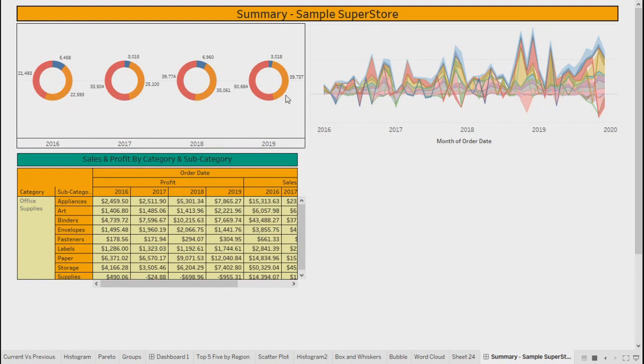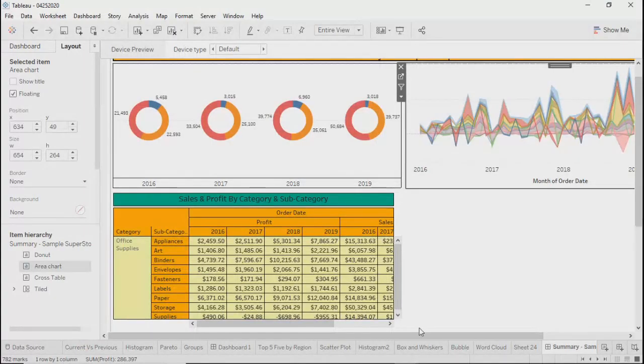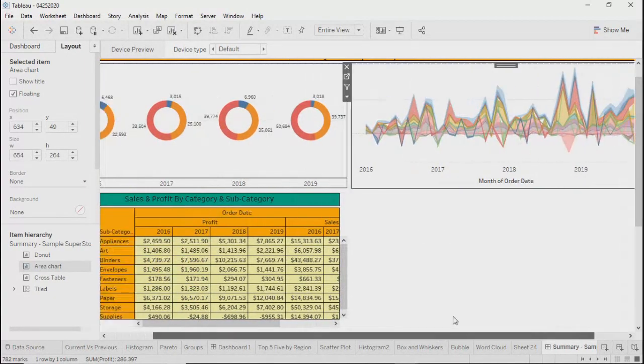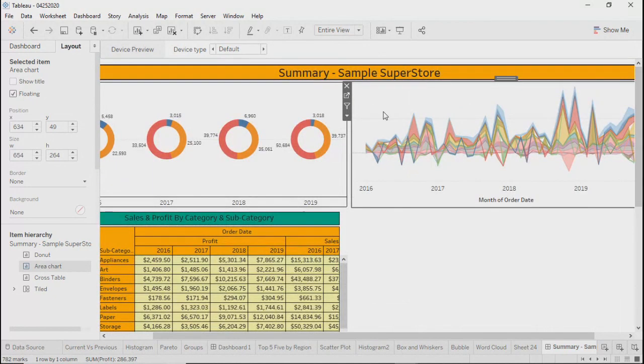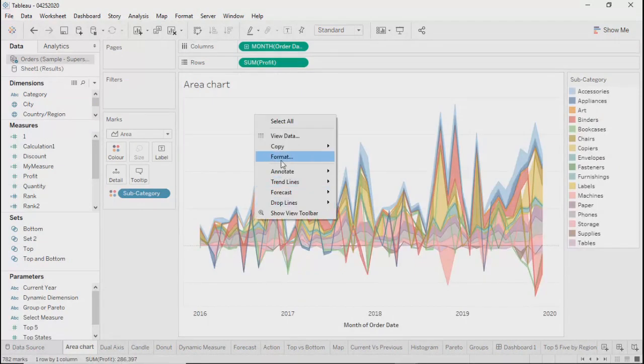Then again, there was a little hike in 2019. But in 2016, it was max. Same goes with furniture, right? So this shows you that summary. But as you go further, basis the drill down, you can see other information. So at this moment, let me just go ahead and add.